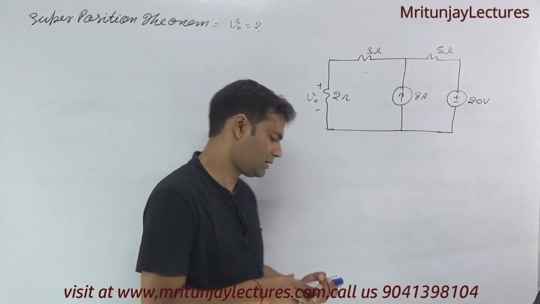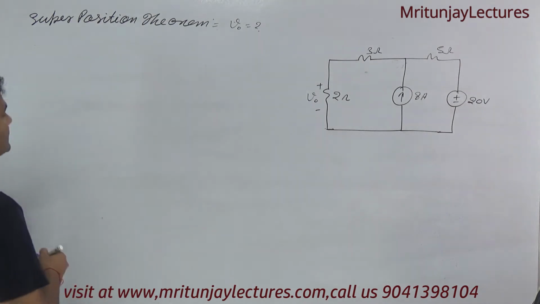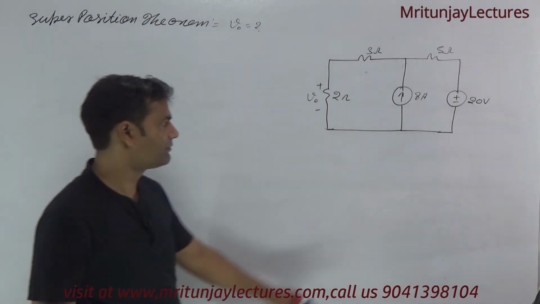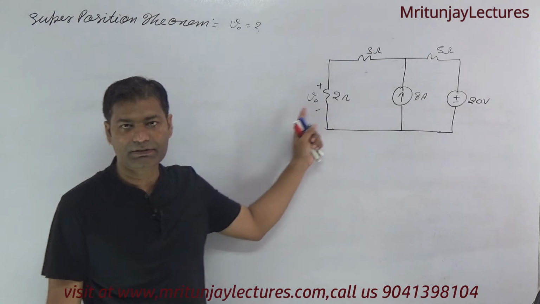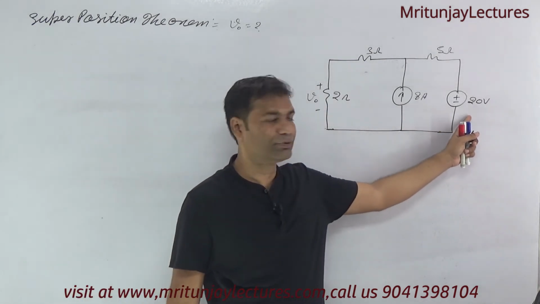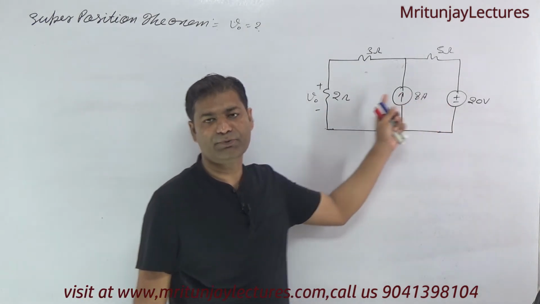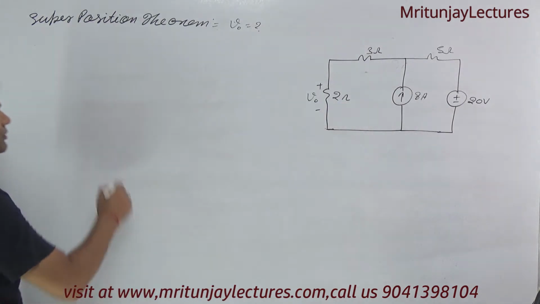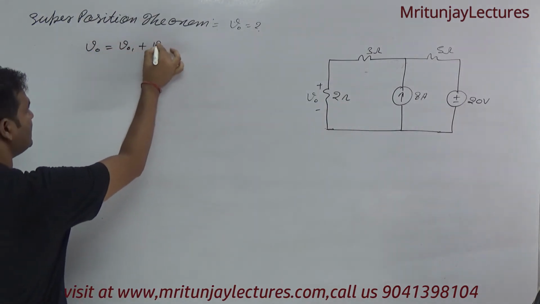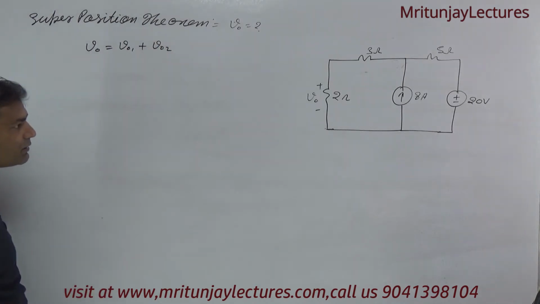Now we consider: if the input is 8 ampere, then the response is V01, and if the input is 20 volt, then the response is V02. So V0 is equal to V01 plus V02. Clear?